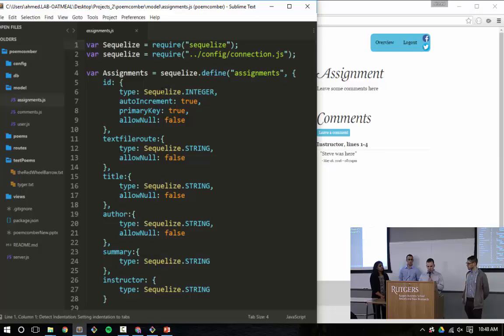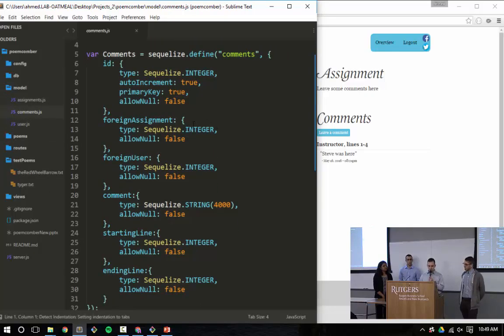The assignments table is where we store the assignment information. The ID is how we classify the assignment throughout the site. The assignment itself was actually stored in a file, and all we have in the database is the file's name, and that is here, text file route. Assignment title, author, summary, instructor who uploaded the assignment.